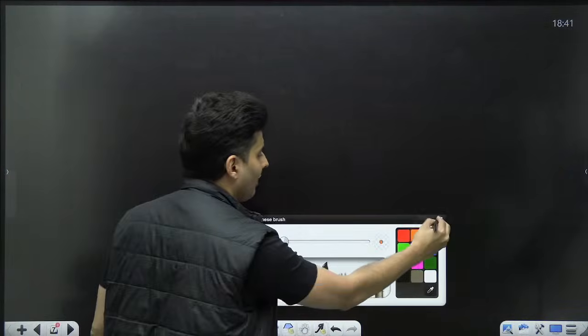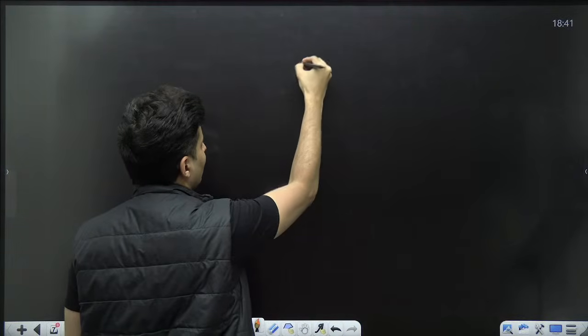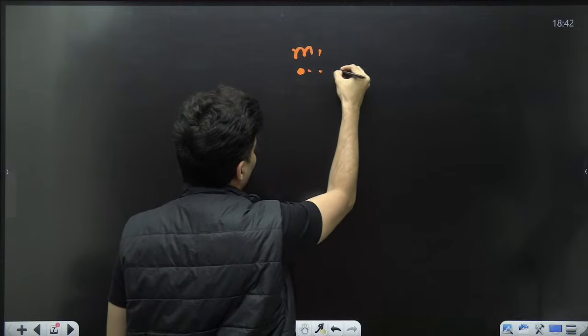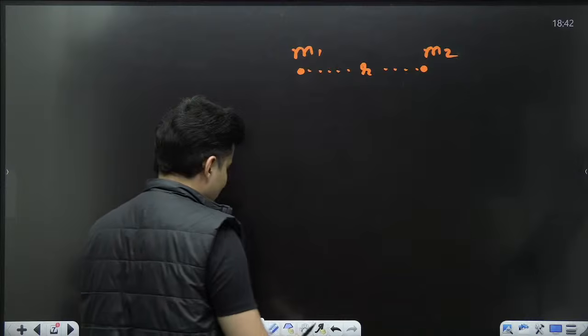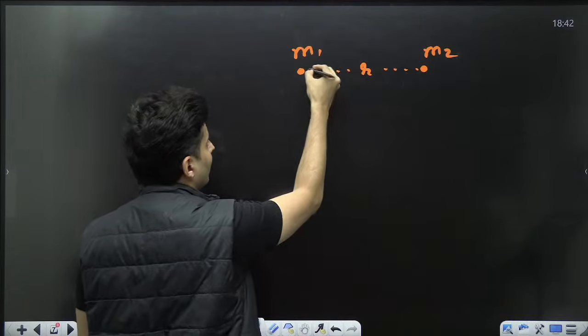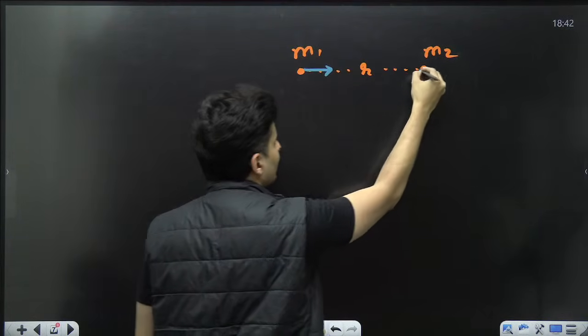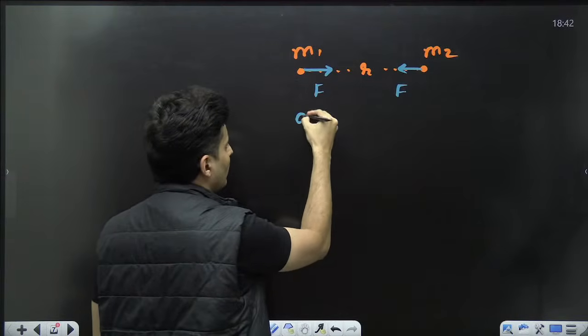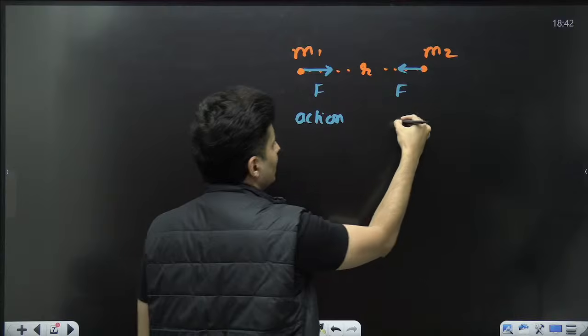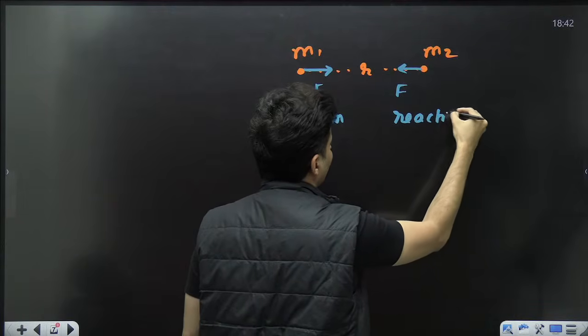Talking about the value of the gravitational pull between two masses m1, m2 separated by some distance r, remember whatever force acts here, the same force acts here by Newton's third law. If you call this action, this would be the reaction.